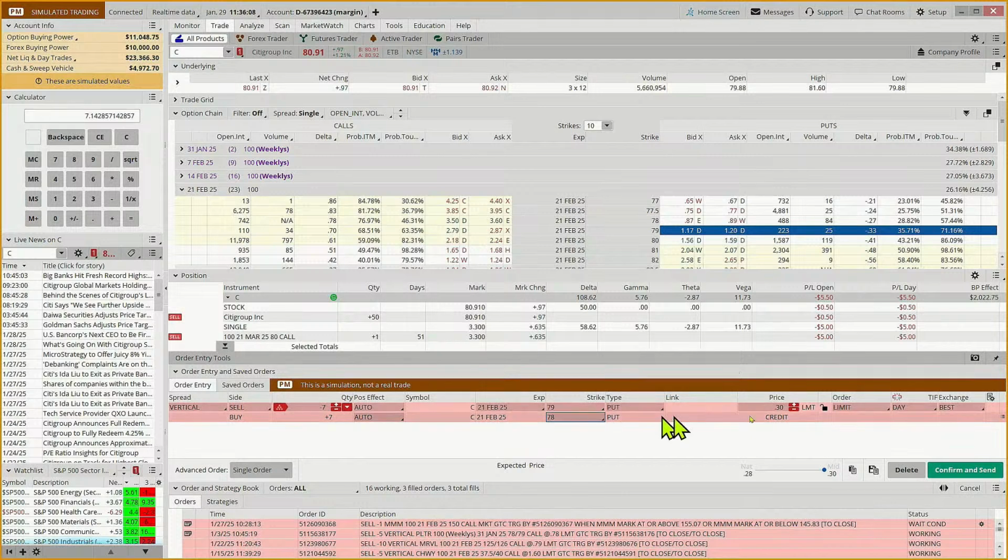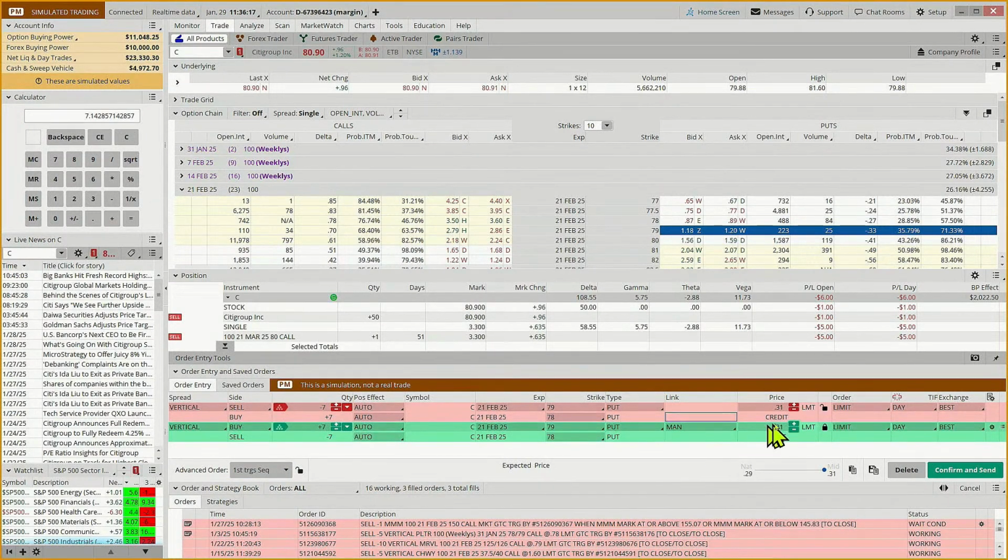And some don't like to put in an exit. In our example trading plan, we've said, hey, when I've got 80% of my max gain, I'd like to close it out and take my risk off the table. So when this is worth about 6 cents, I'd like to buy it back.